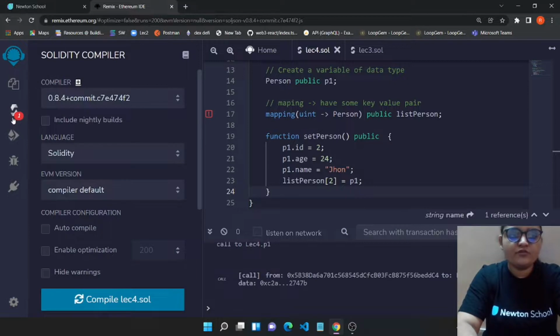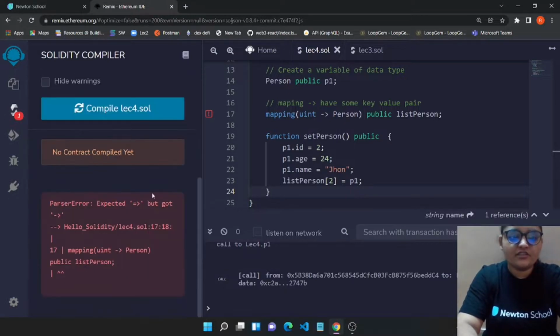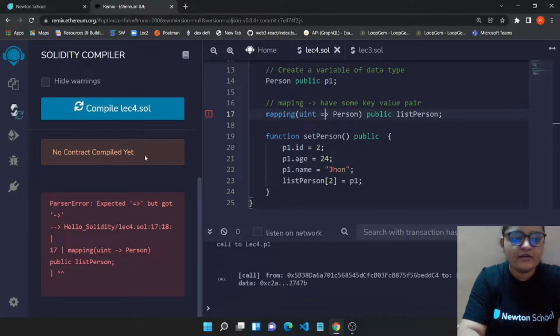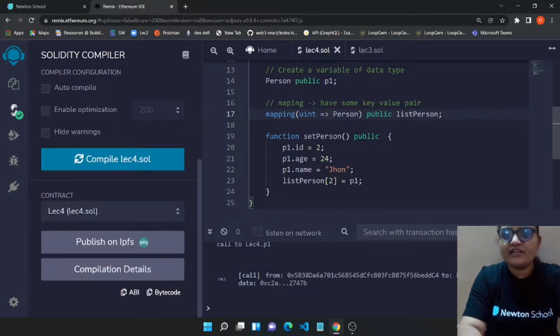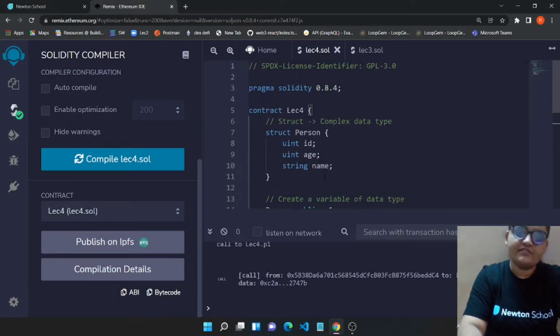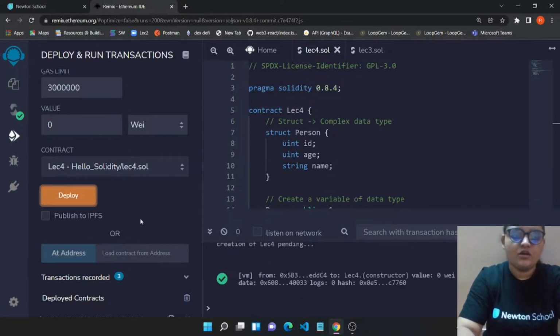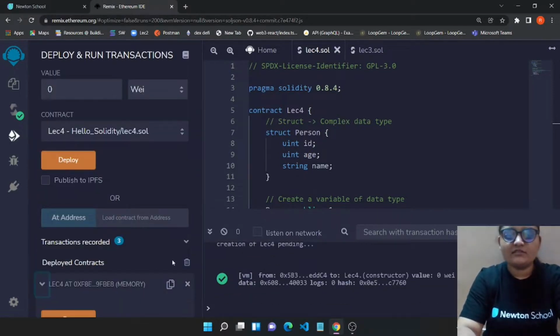So let's move to the compilation error tab, and it says expected this but got this. Oh, sorry. This should be equals, not that. Sorry for that. Let's compile again, and we are error free. There is no warning also. So we can move to our deployed tab. We can just delete the last deployed version of this contract and deploy a new version.